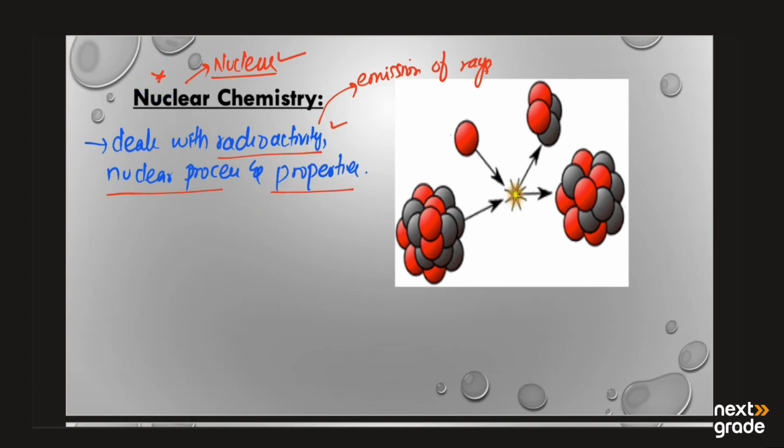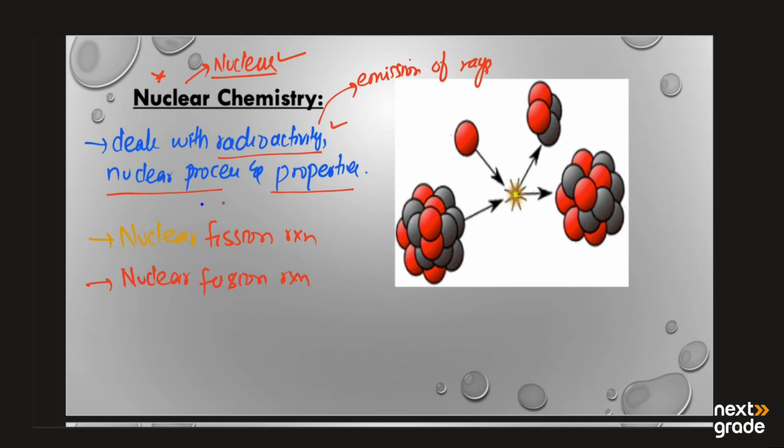In nuclear chemistry, we will study two types of reaction. We will study the nuclear fission reaction, and the second is the nuclear fusion reaction.